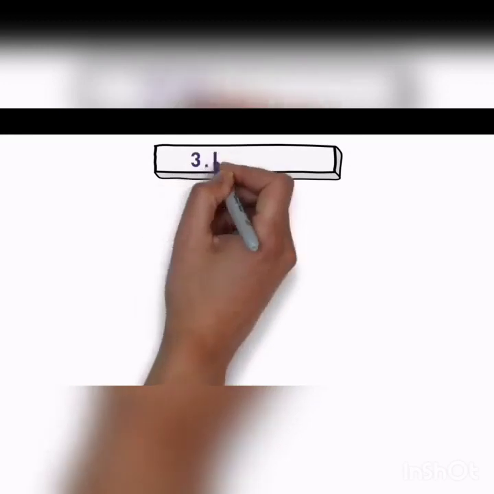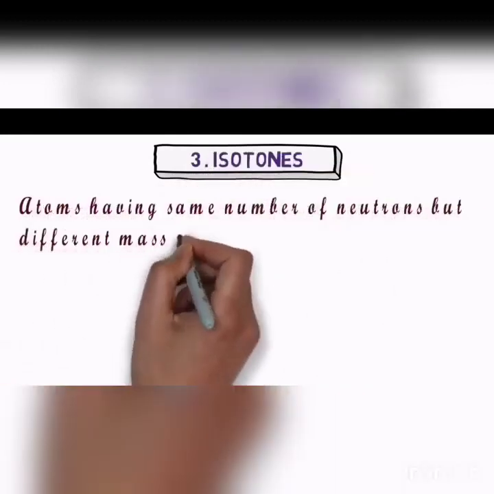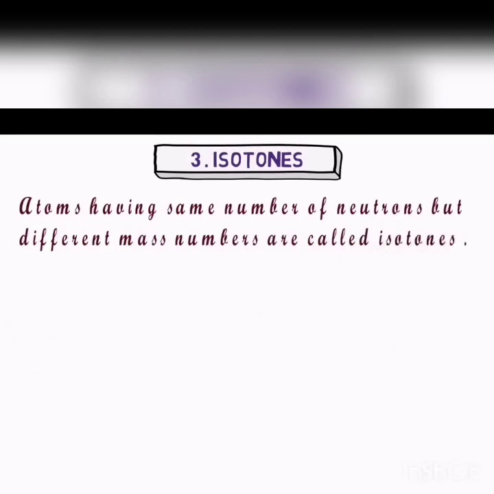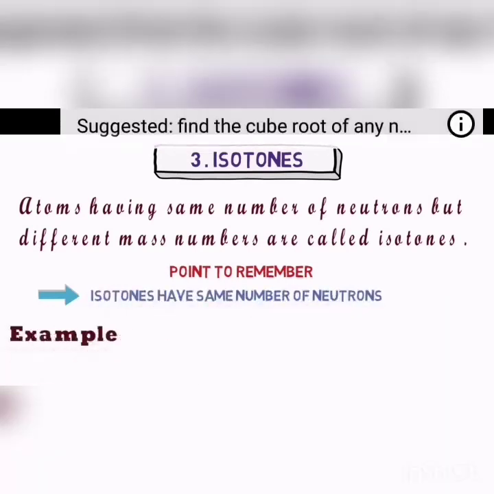Isotones. Atoms of the different elements having the same number of neutrons but different mass number are called isotones. They have the same number of neutrons. For example, oxygen, nitrogen and carbon.